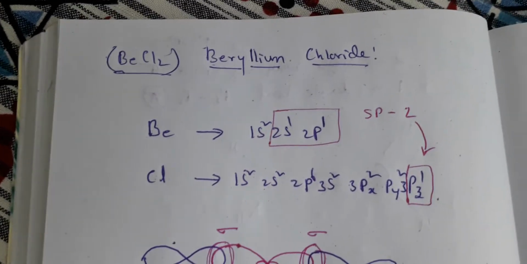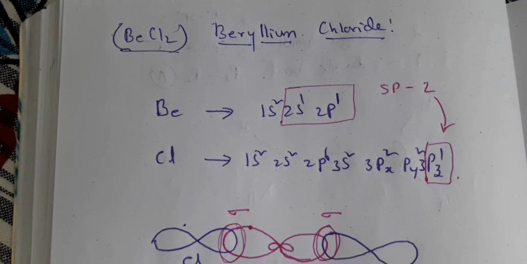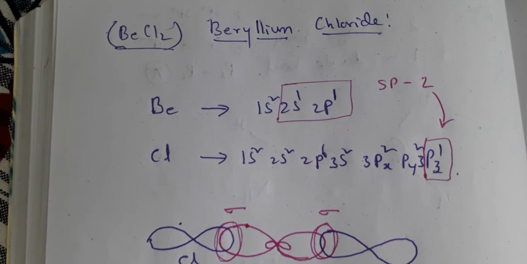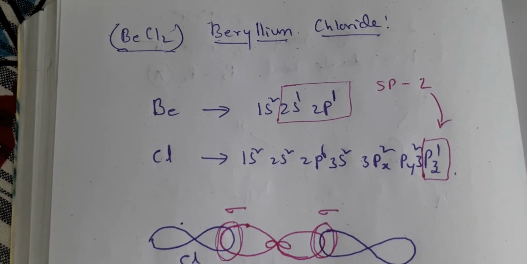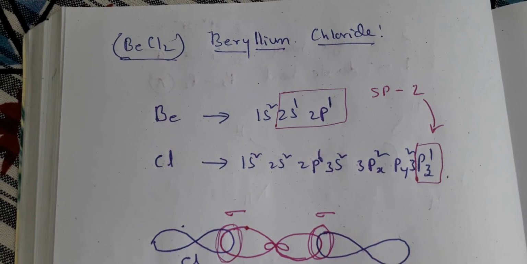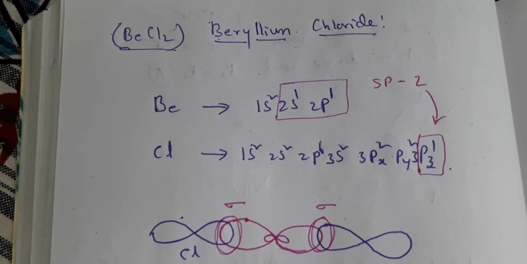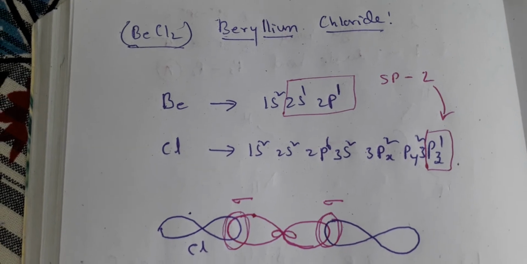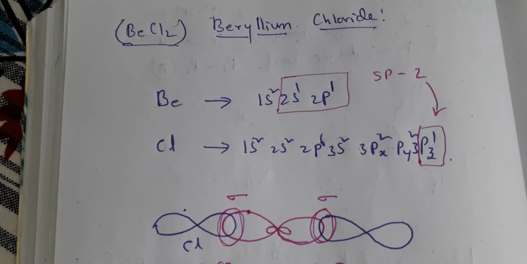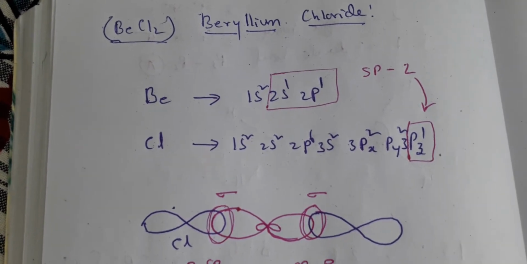Next, beryllium chloride. Based on hybridization, now we are going to discuss the structure of the beryllium chloride molecule. Whenever in the examination it is asked for structure, you have to go with valence bond theory only. When it is asked as Lewis dot structure, then you have to use the Lewis dots and explain what we have studied in covalent bond. Right? So this is very important for you to understand what is the difference here.